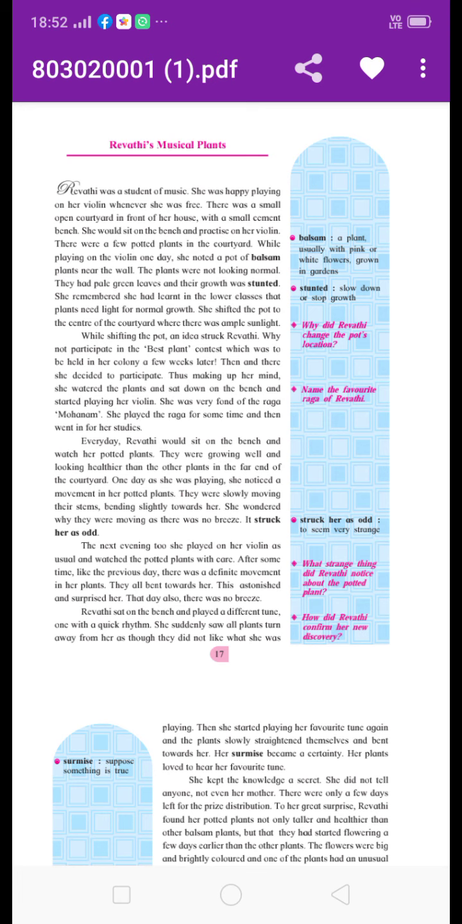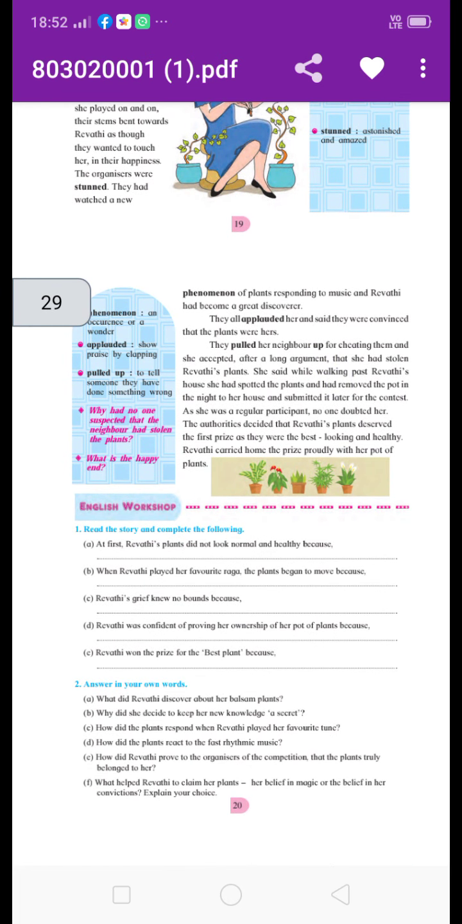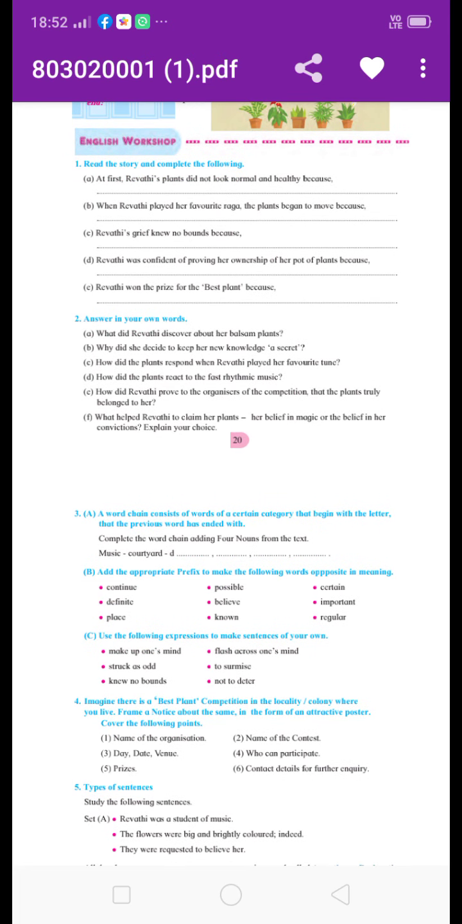See everyone, Revati's musical plants. This lesson is reduced from your syllabus. This lesson is for self-study. But some questions of this lesson which are related to language study and grammar, these questions we are now going to take, because these questions are not reduced from your syllabus.